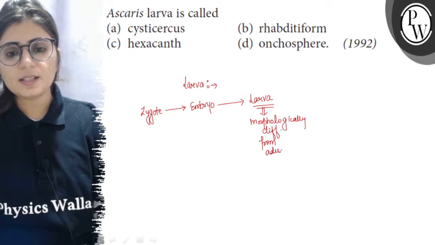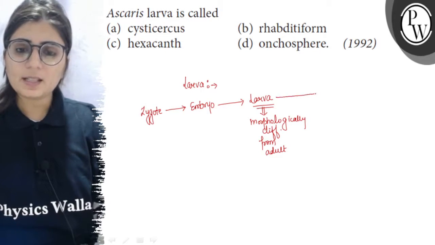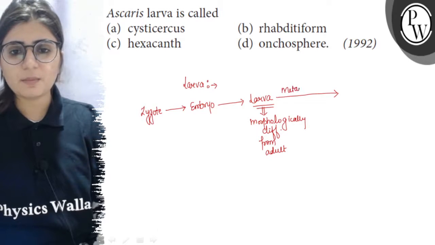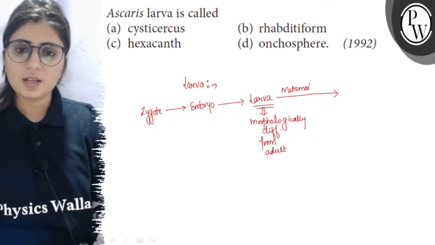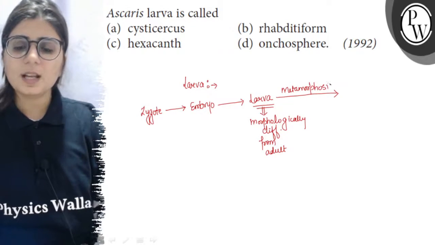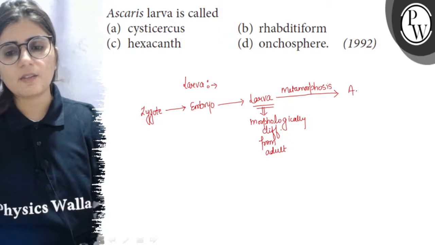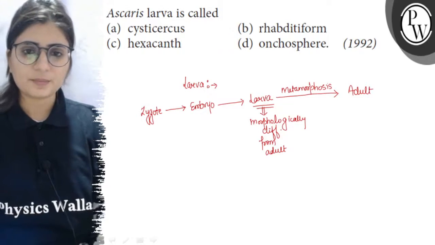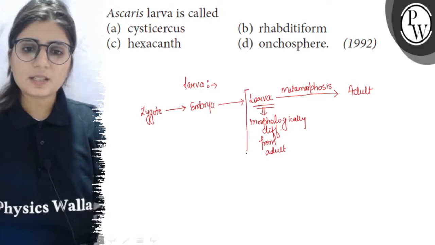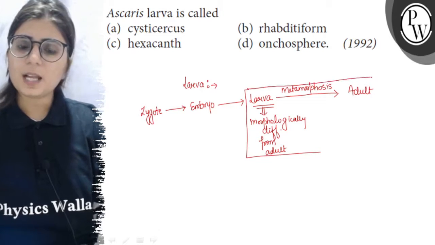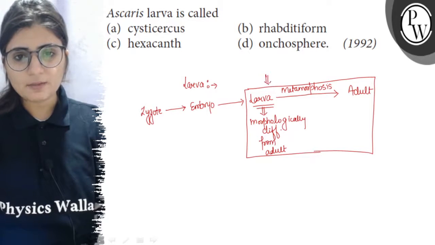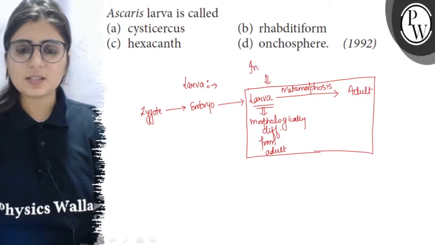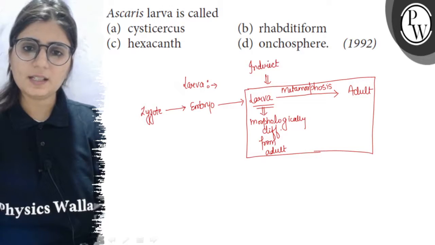And this larva is generally free swimming, and this larva now undergoes a series of changes which are called the metamorphosis, the post embryonic developmental changes, and these changes convert this larva into an adult organism. Now different organisms have different types of larva in their life history, and such a development where the larval stage is present is called the indirect development.